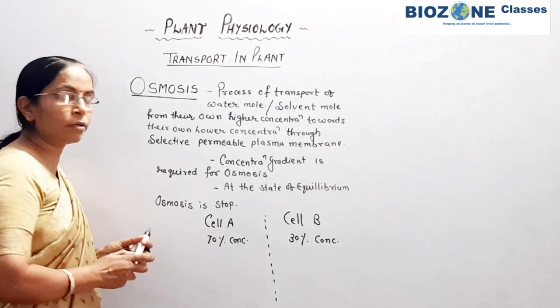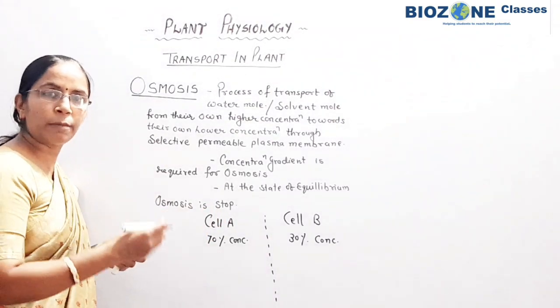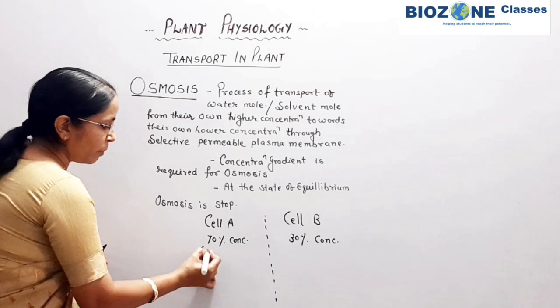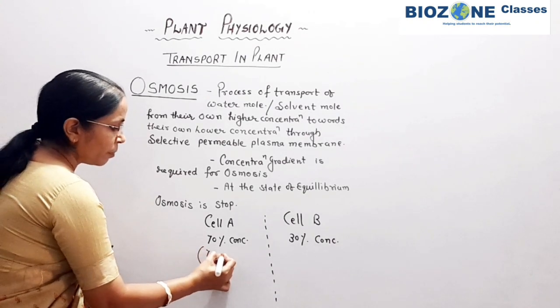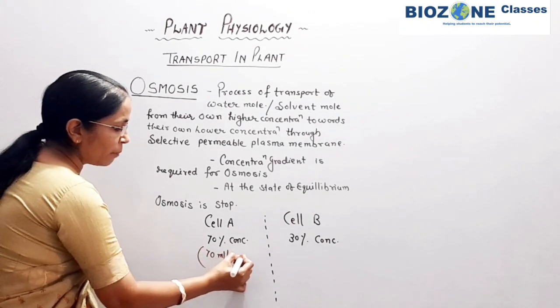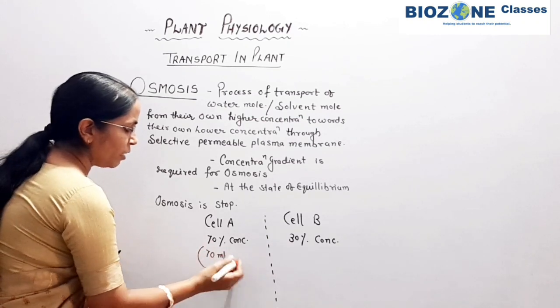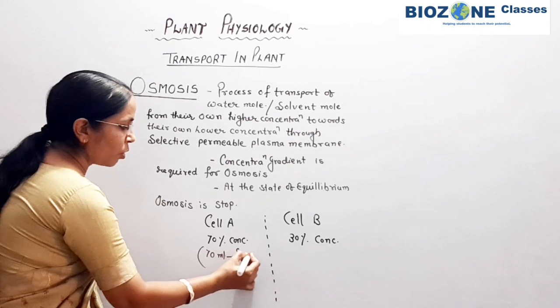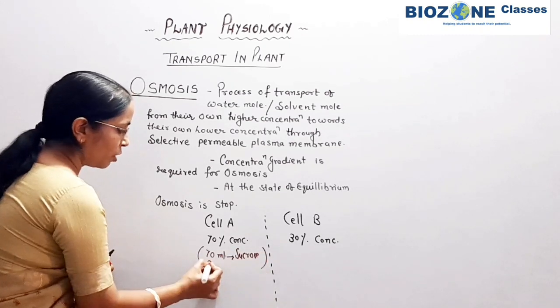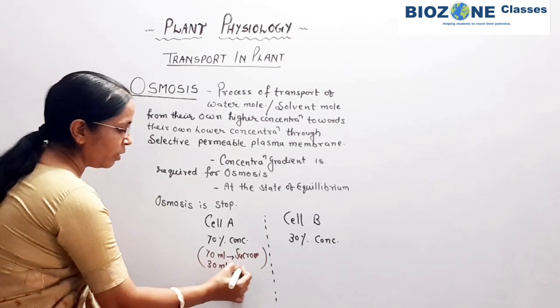Now what do we understand by 70 and 30%? 70 means, remember, 70 ml, or 70 grams. You simply remember that 70 ml is sucrose or solute and 30 ml is water.